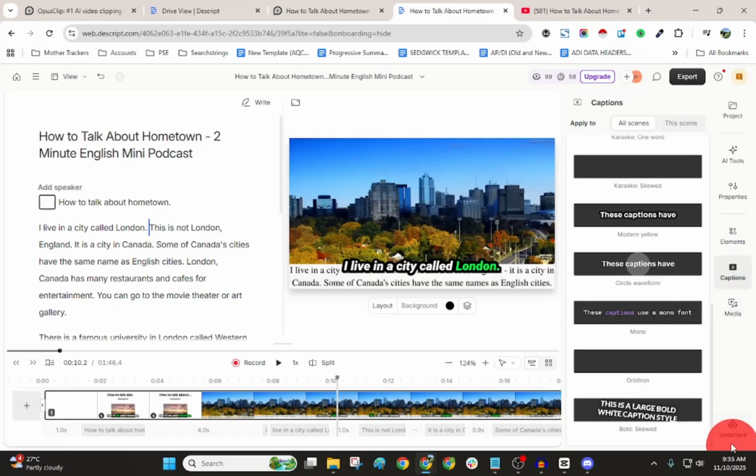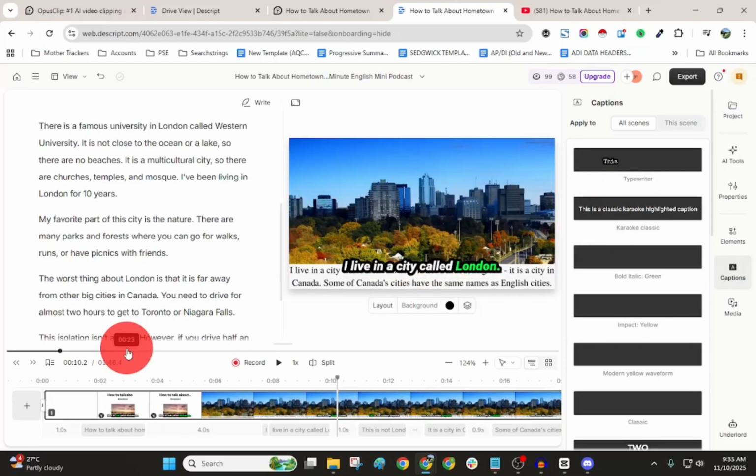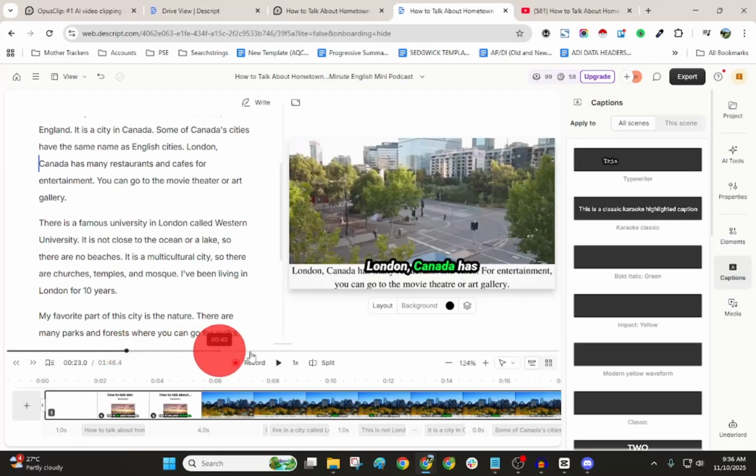Both are actually powerful, but they serve different creators, and knowing which one fits you the most matters. Now that you've seen both in action, I'll show you how to combine them. Use Opus for fast clip generation, then polish the final version in Descript for a pro finish.